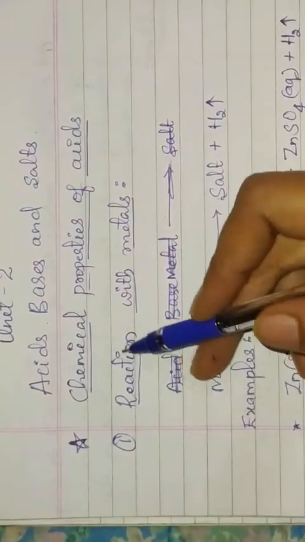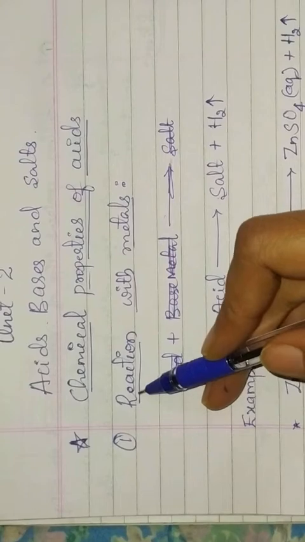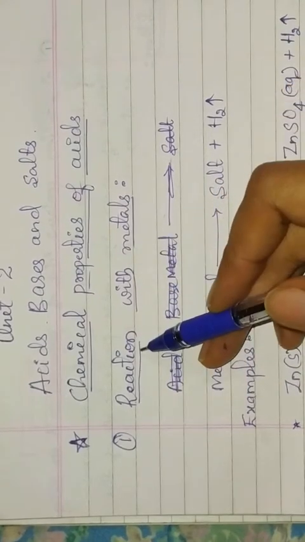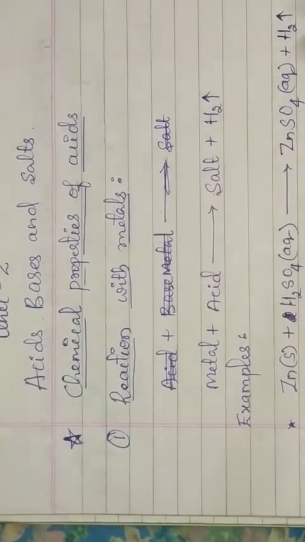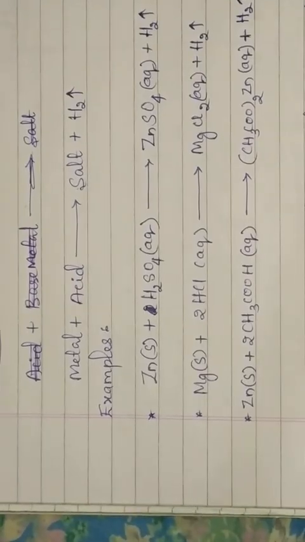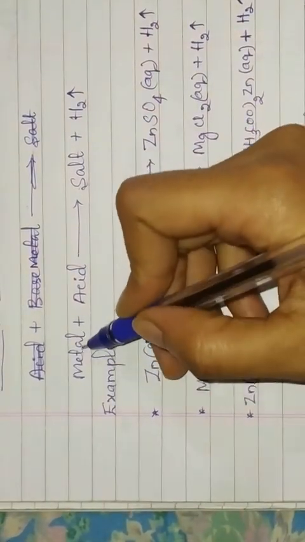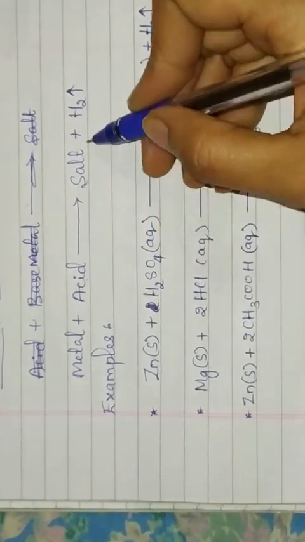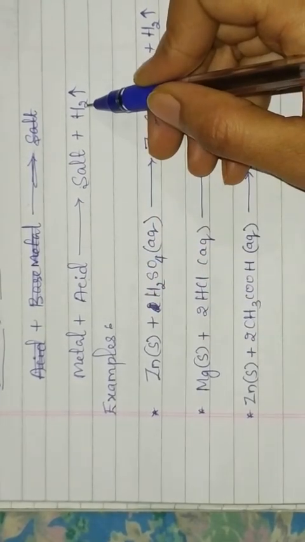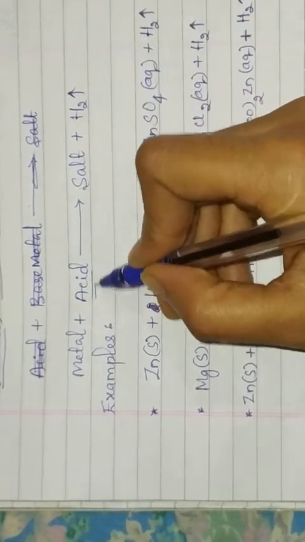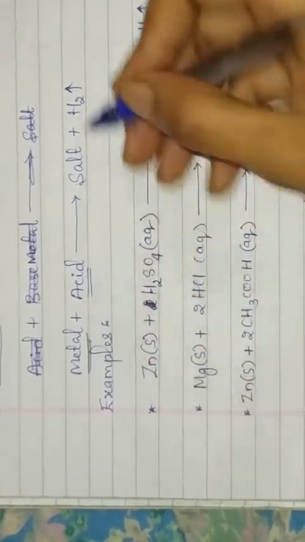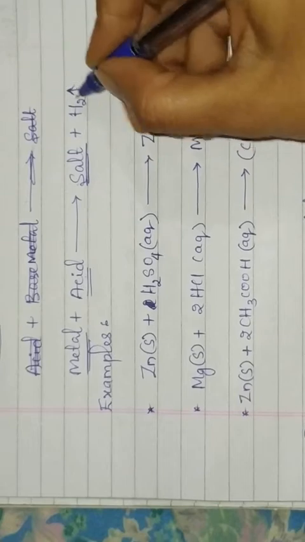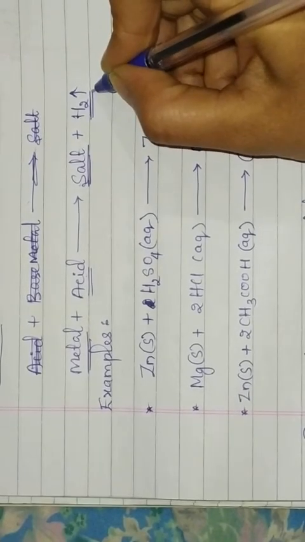See here, first we will see the reaction with metals, how acid reacts with metal. Metal reacts with acid to form salt and hydrogen gas. Okay, whenever acid reacts with the metal, it forms salt, along with this hydrogen gas is liberated.